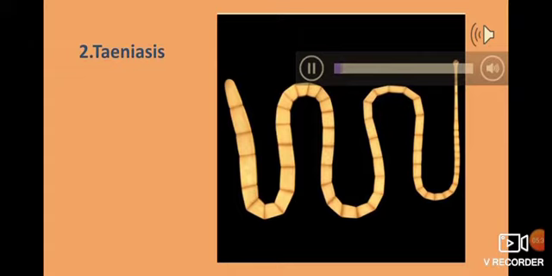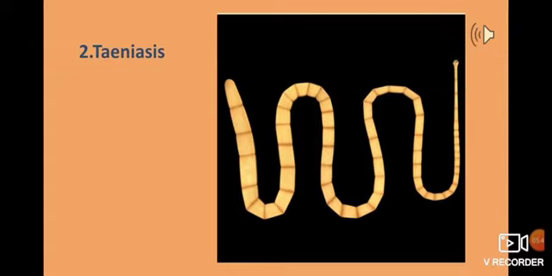The second disease is Taeniasis, caused by a tapeworm called Taenia solium. The specimen of Taenia solium is present in your lab and you have seen it. The body is divided into different segments. This lining which you can see in the Taenia solium's body, these are known as segments. Or you can consider them as bits, different parts.